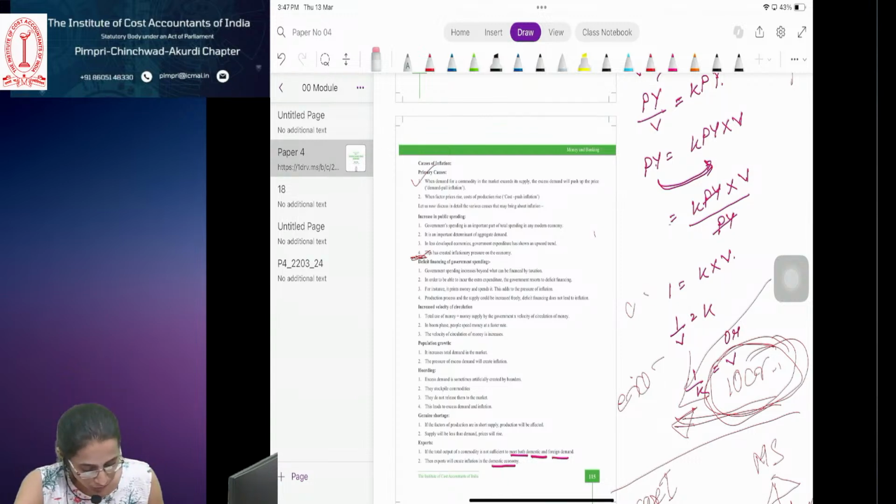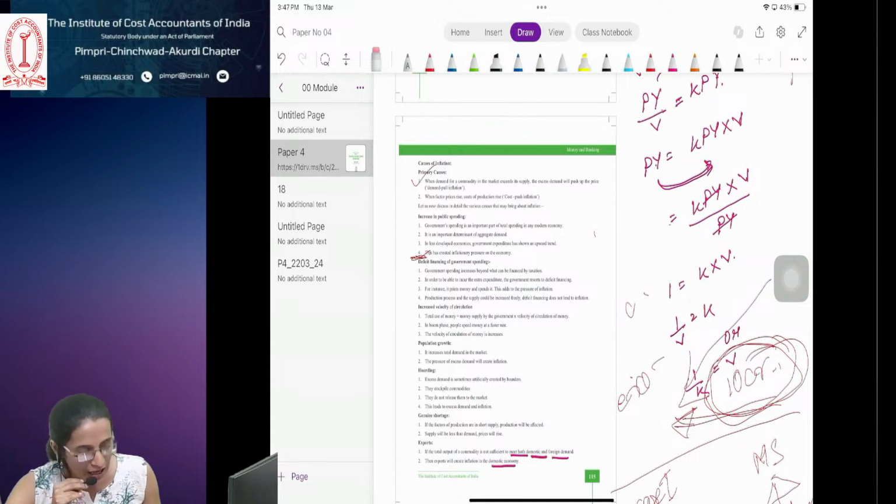To maintain the internal value of the currency. Internal value means how many goods and services can be purchased with that currency. So the currency should have proper value so that a large number of goods and services can be purchased.